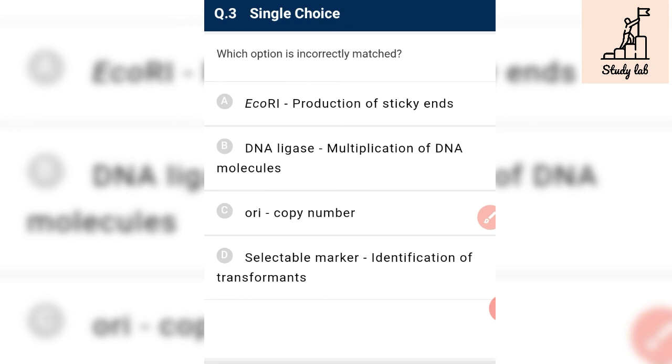Which option is incorrectly matched? EcoRI, production of sticky ends. Yes, it produces sticky ends where unpaired nucleotides are present. DNA ligase, multiplication of DNA molecules. No, DNA ligase helps in sticking DNA molecules together, not multiplication.